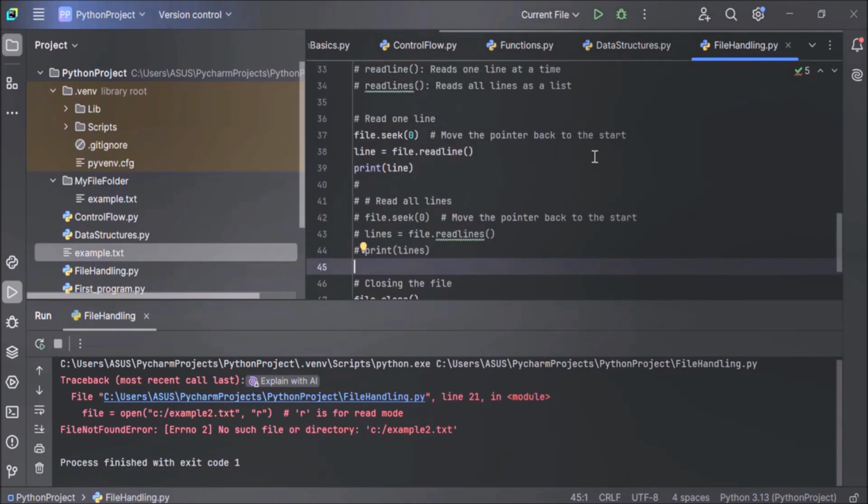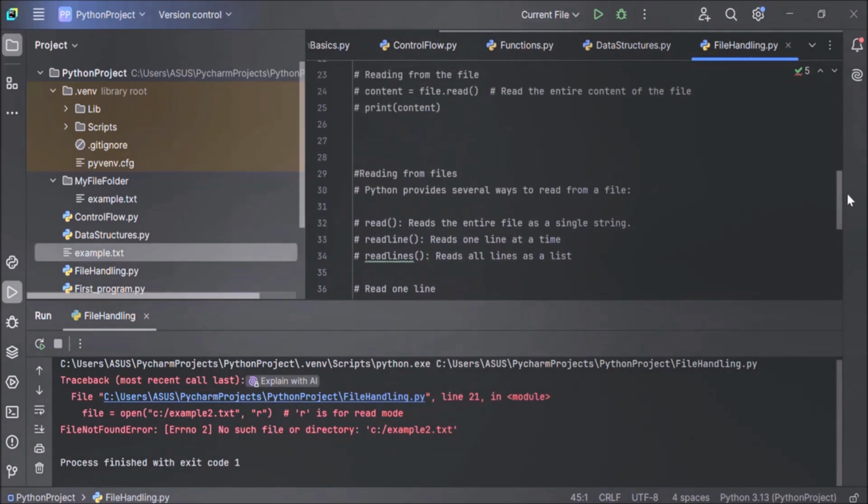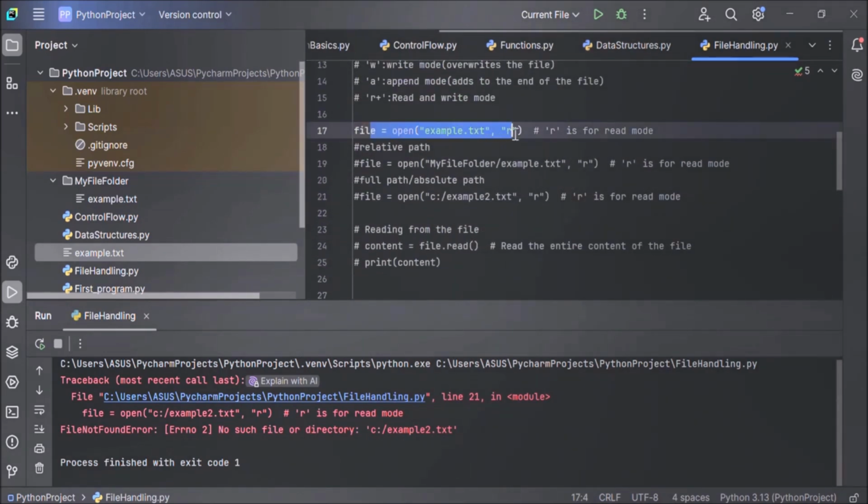Because every time we open the file and read the file, we have to close the file also. So we have to remember this. This is very, very important to free up the resources. So what we are doing here, we have opened the file. This is our first statement.